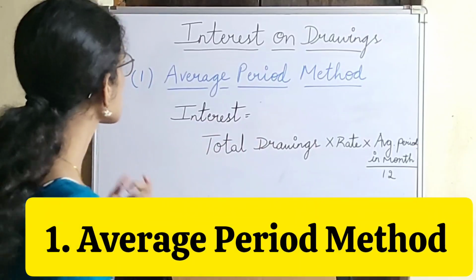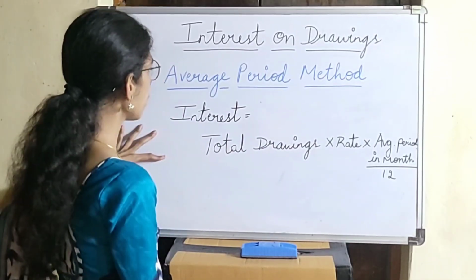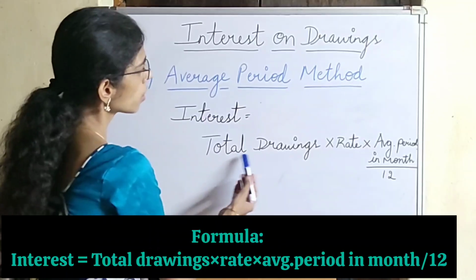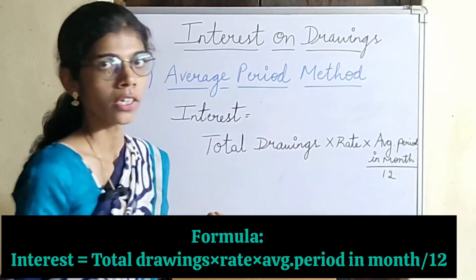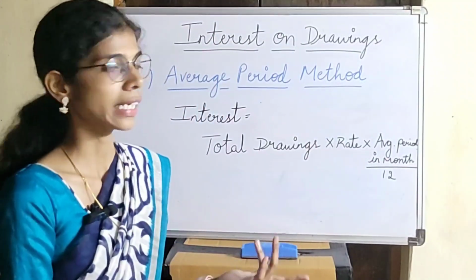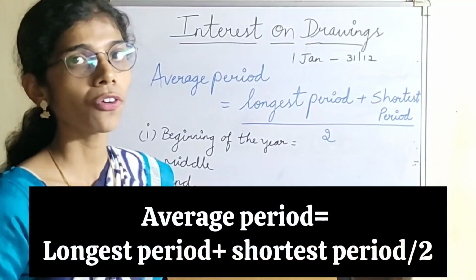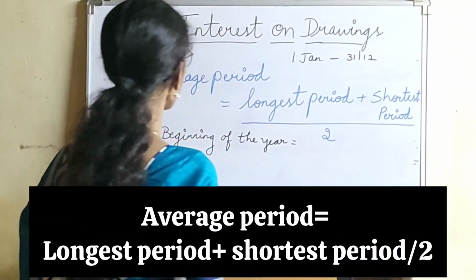The first method is the average period method. So how is it calculated? There is a formula for that: interest equals total drawings into rate into average period in months divided by 12. Let us understand how we calculate the average period in months with an example. The formula for average period is longest period plus shortest period divided by 2.